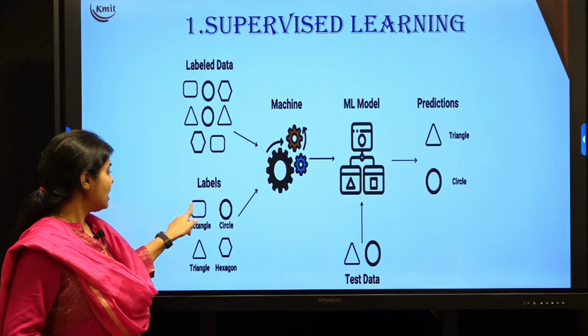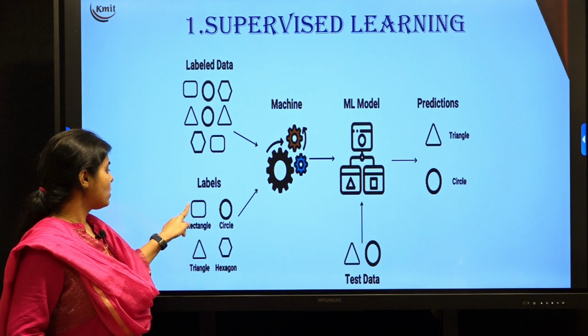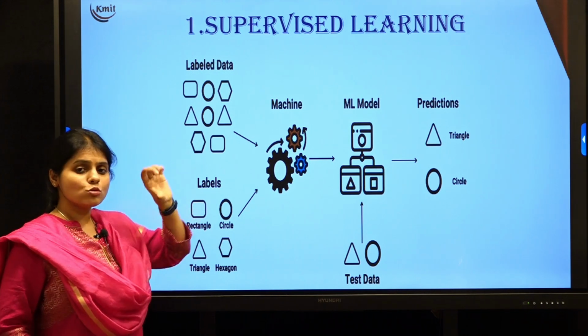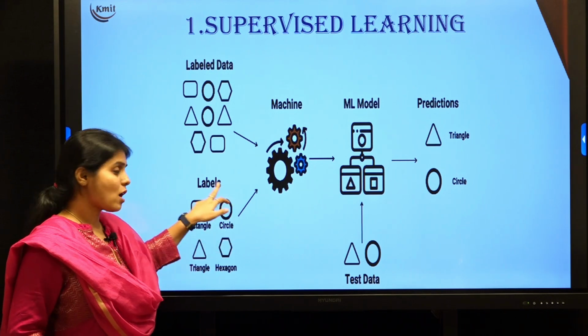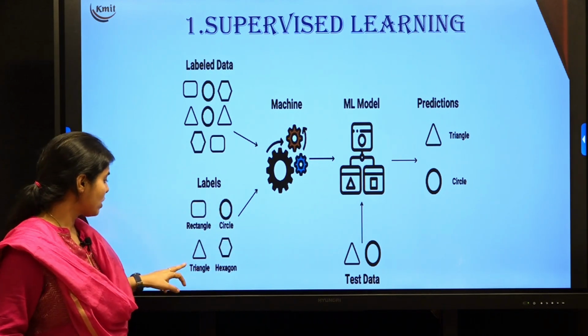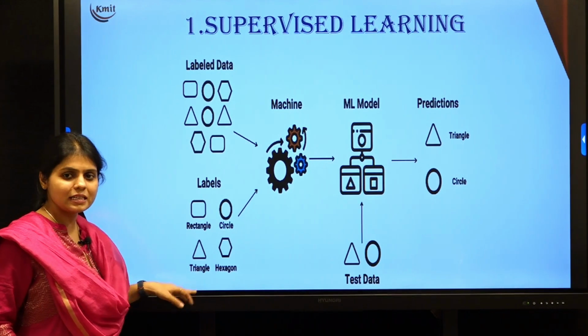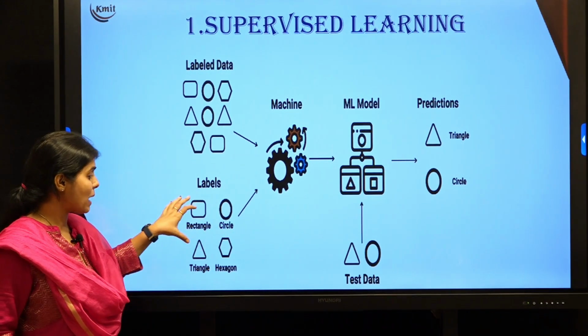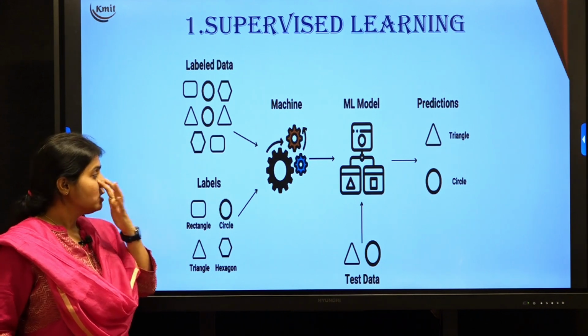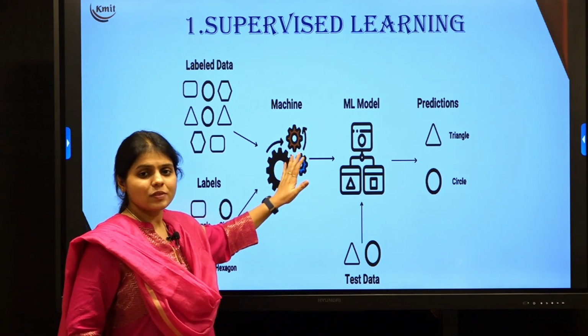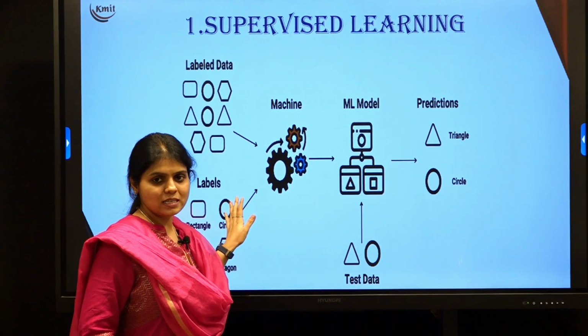It knows that if there are four sides like this with two sides bigger and two sides smaller, we call it a rectangle. If it is round in shape, it is called a circle. If it has three sides like this, it is a triangle, and a hexagon. The machine understands the patterns and the names for each pattern. So this is called training. Once the machine is trained, the model is developed on this training data.